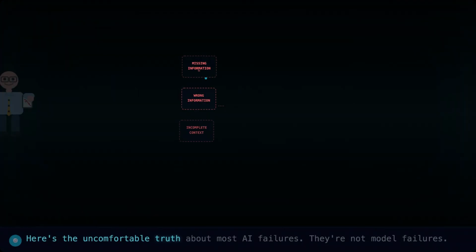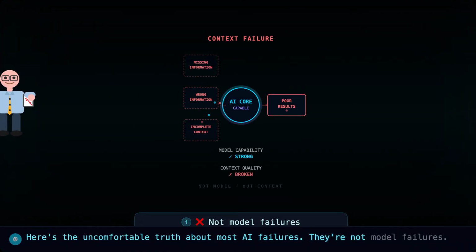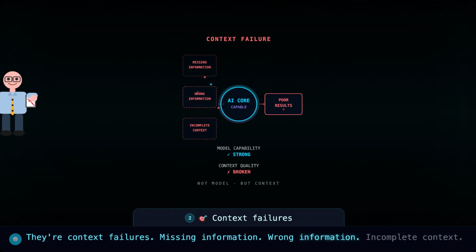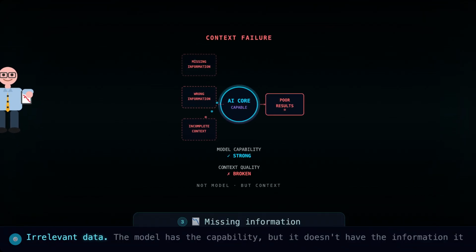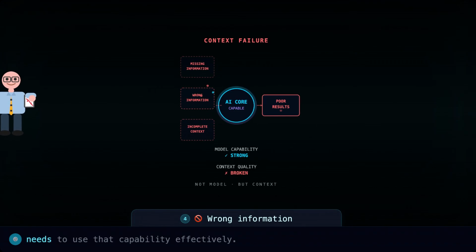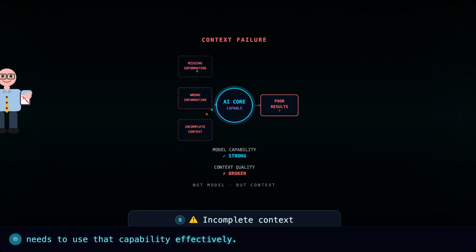Here's the uncomfortable truth about most AI failures. They're not model failures. They're context failures. Missing information, wrong information, incomplete context, irrelevant data. The model has the capability, but it doesn't have the information it needs to use that capability effectively.